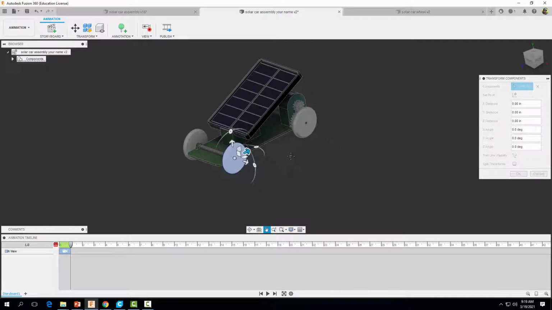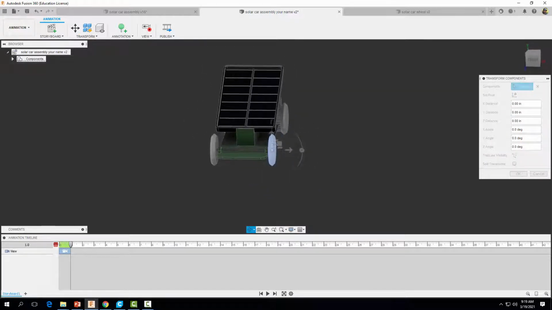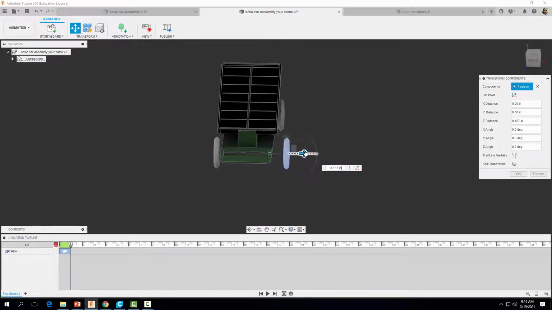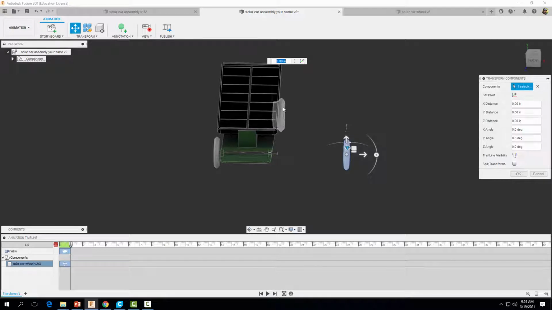I'm going to zoom in here and rotate this a little bit so I can get a better view and see things a little bit better here. So I'm going to move that guy out about, let's just go with 3 inches. Select OK. Now let's do the same for the back wheel here. We're going to come to transform. Once again, pull it away a distance of 3 inches.